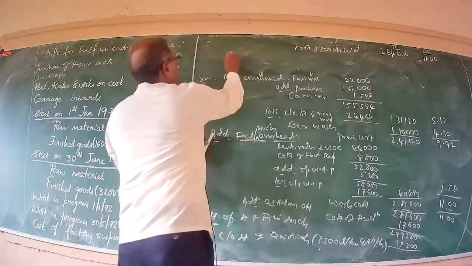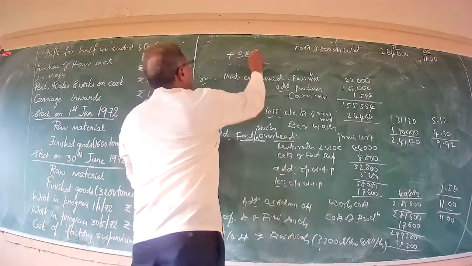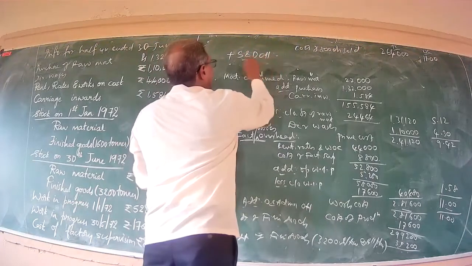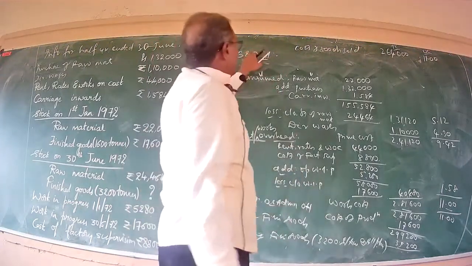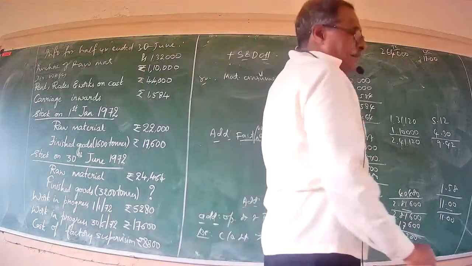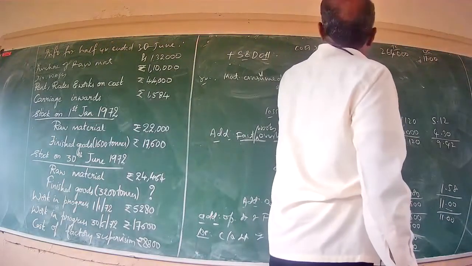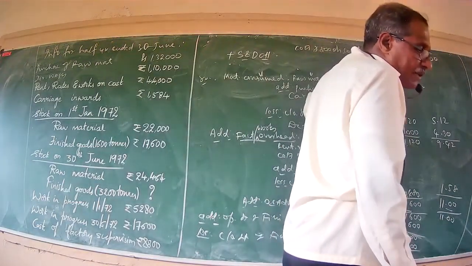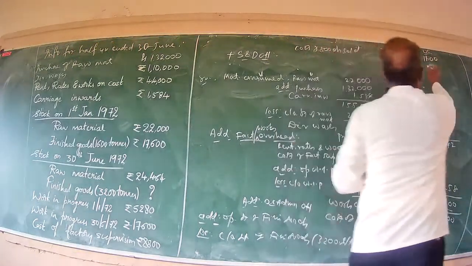Now, to the cost of goods sold, what should be added? Again, the item of expense to be added is selling and distribution overhead. In the problem, selling and distribution overhead stood at 0.75 per ton.